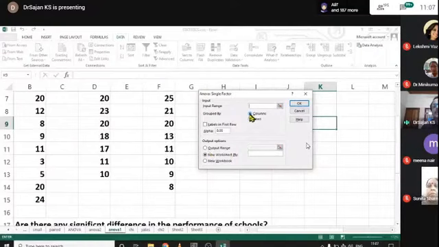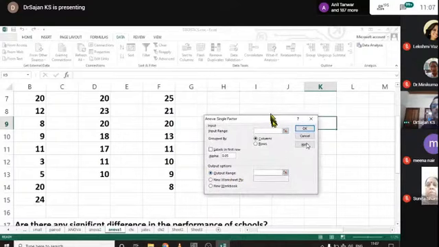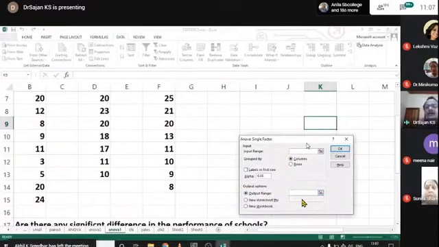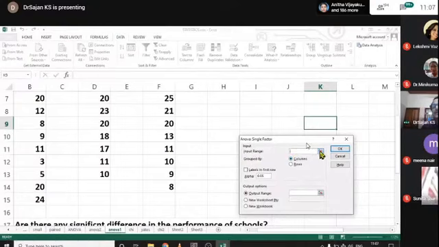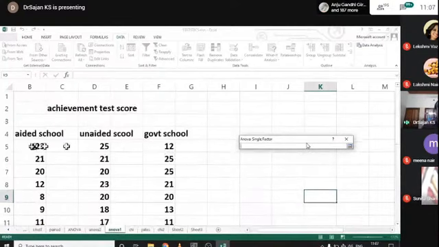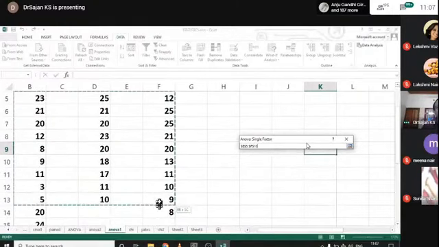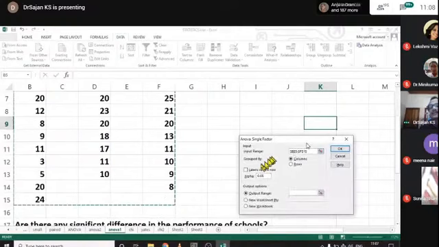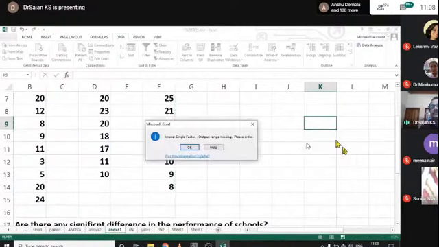Okay, so I have to select columns, and this is the 0.05 level, and this is the output range that I have to select on this sheet itself. So I select this. Then input range. In order to select input range, click here. The same button is there. Just click here, and go for selection of this data up to this, and click OK. Right? Click OK. That's all we need.